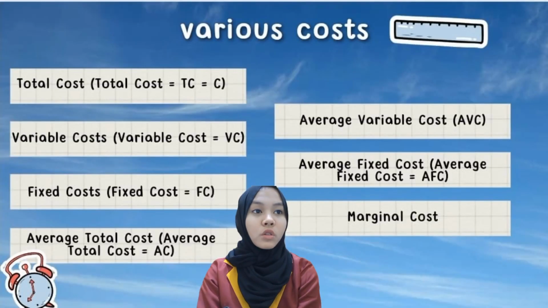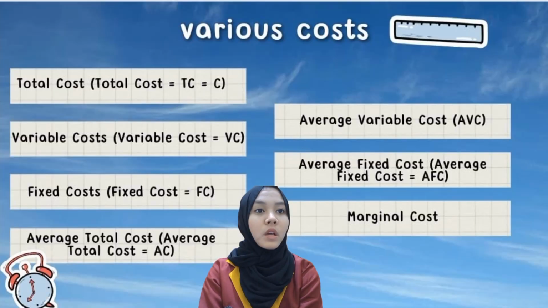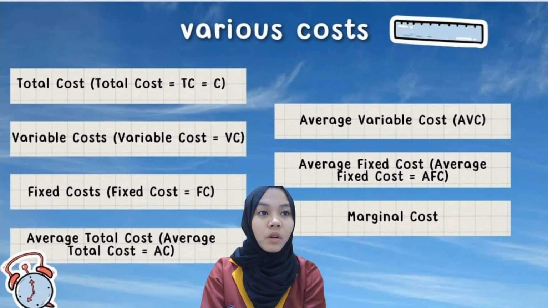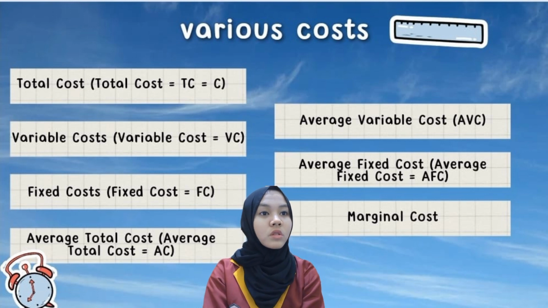Variable costs are the total costs incurred by the company to obtain variable production factors, for example labor costs, purchasing raw material, and auxiliary material.